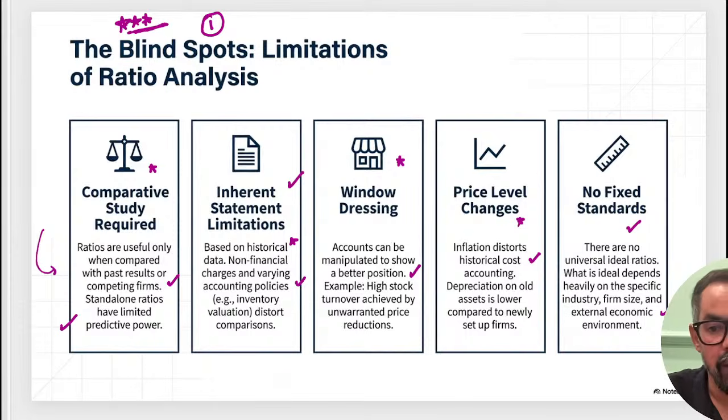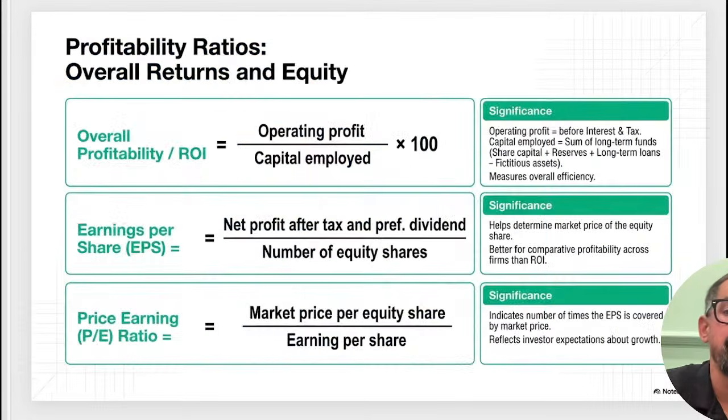All right, guys, this is fine. Now, whatever ratios given in your book, let's go through those particular ones. So when we have ROI, return on investment, this is also known as overall profitability. You have to remember all these particular things, right? The first, operating profit divided by capital employed, into 100. So that is the first ratio.